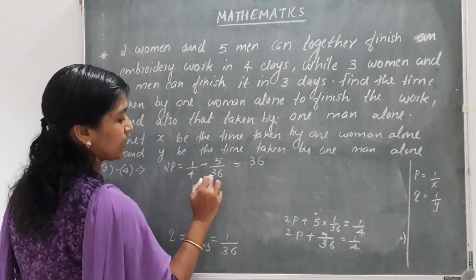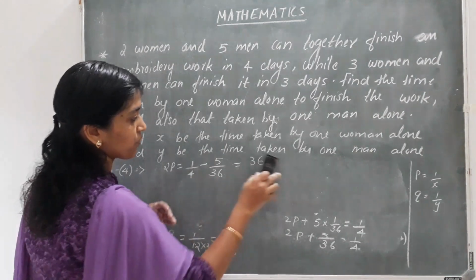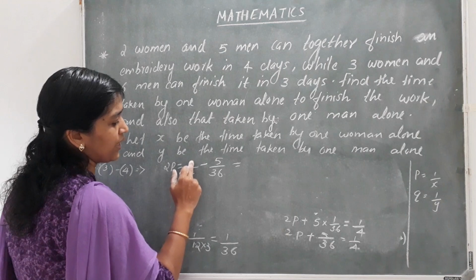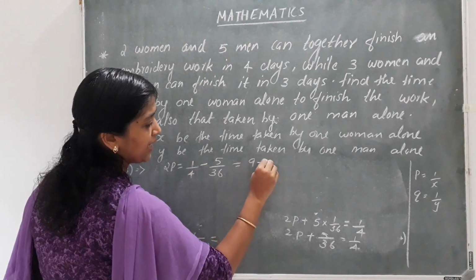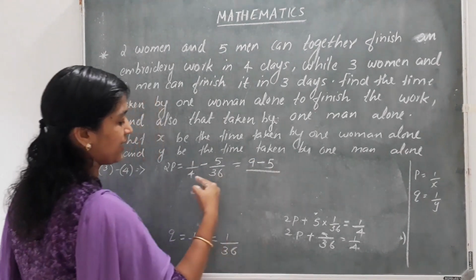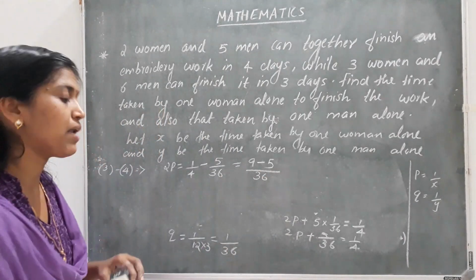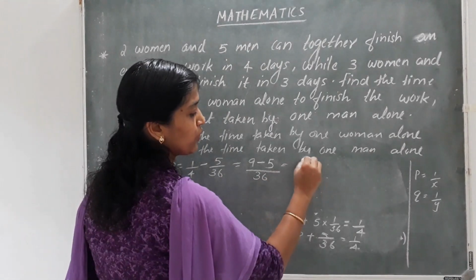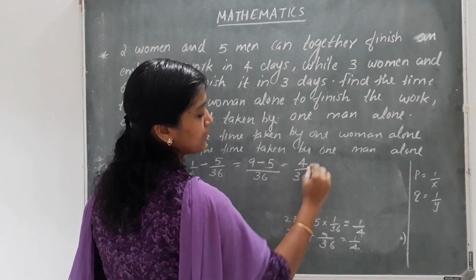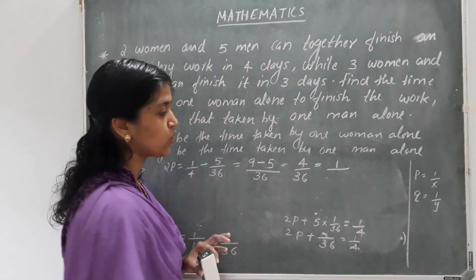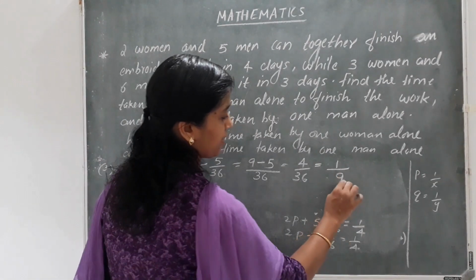Sorry, you will get here 4 into 9, isn't it? So here it will be 1 into 9. 9 minus 5 whole divided by the LCM, which is 36. What is 9 minus 5? It is 4. 4 by 36, which is equal to 1 by 9.